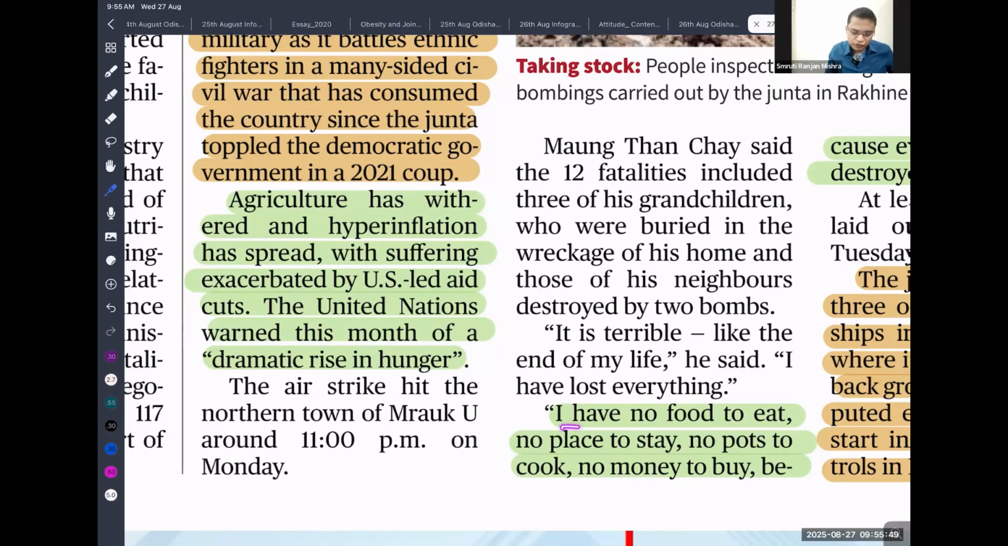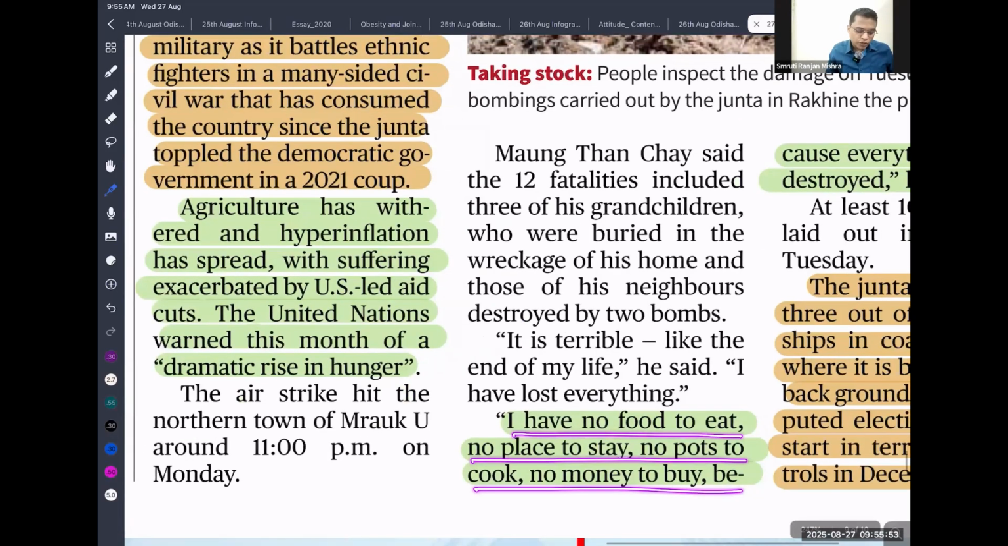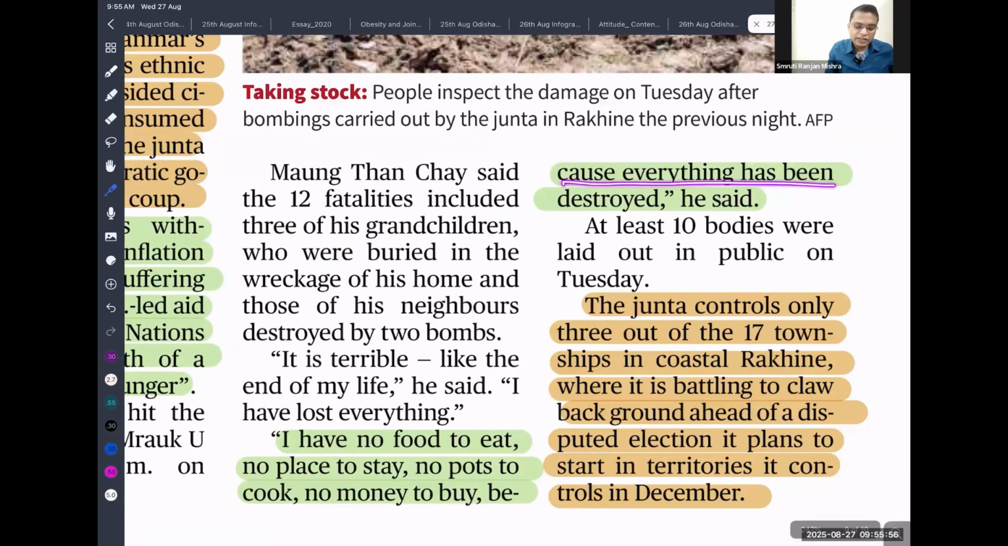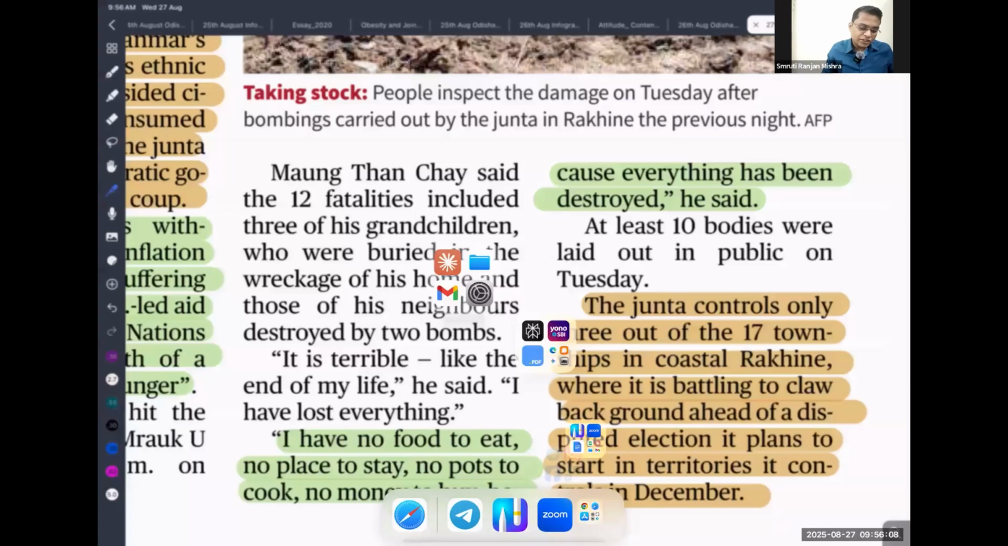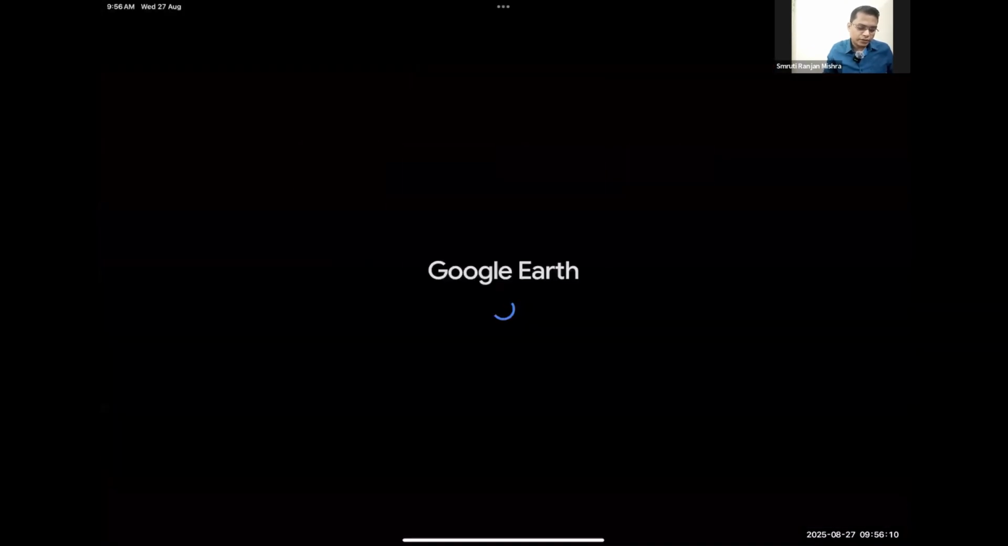One villager said, I have no food to eat, no place to stay, no pot to cook, no money to buy, because everything has been destroyed by this bombing. The Junta controls only part of Rakhine, where battling is ongoing. So here you have to map the Rakhine State, where the Rakhine State is located.